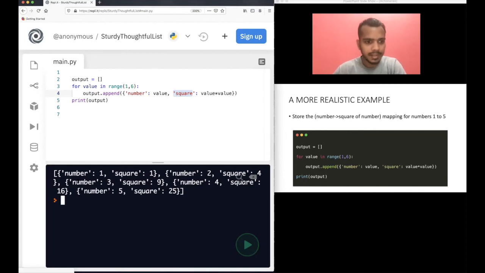Now, if you see the output here, of course this is a list. It starts with square brackets and ends with square brackets. Inside this list you can see that you have multiple dictionaries: one dictionary, second dictionary, third dictionary, and so on. There are one, two, three, four, five dictionaries here. The keys are number and square. When the number is two, the square is four. When the number is three, the square is nine. Right? This is a more realistic example of how you will write code.